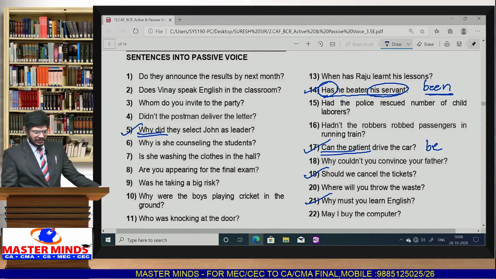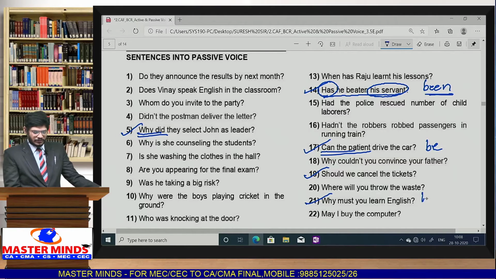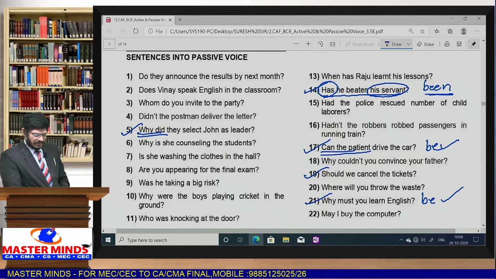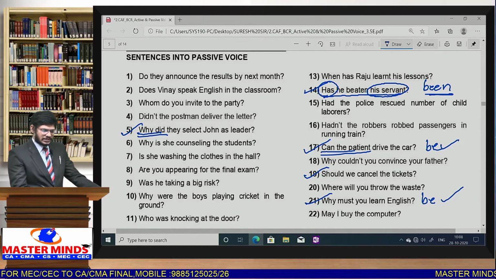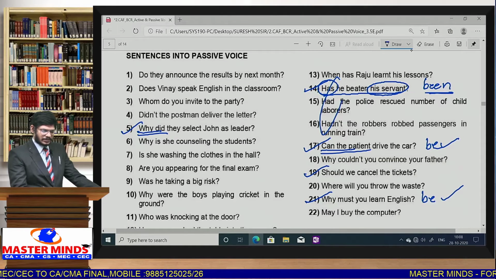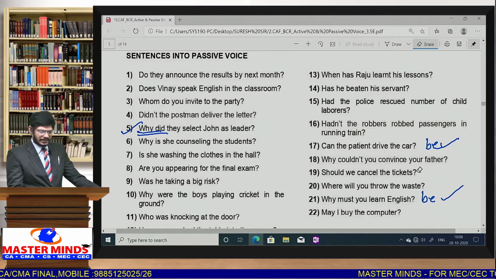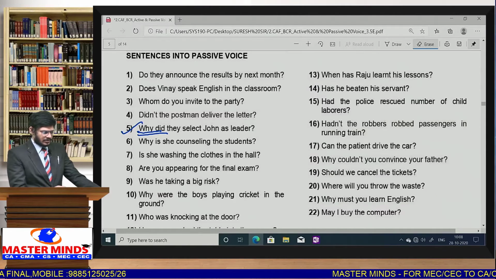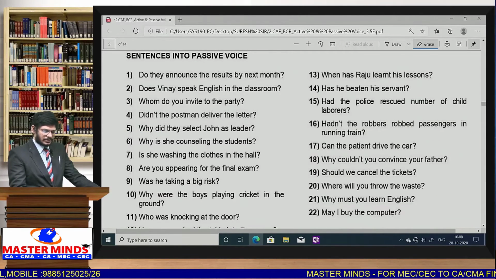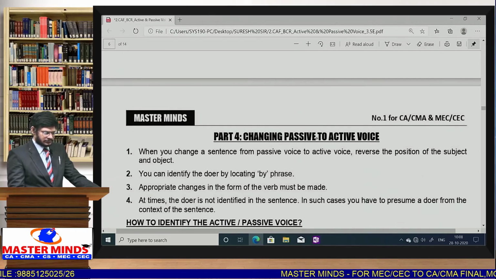Why must you learn English? Why must English be, we should not forget the be form, same like the 17th one. Why must English be learnt by you? Okay, so this is how you can write answers for these particular exercises. Some of the questions randomly we have selected and discussed. So this is how interrogative questions can be seen.